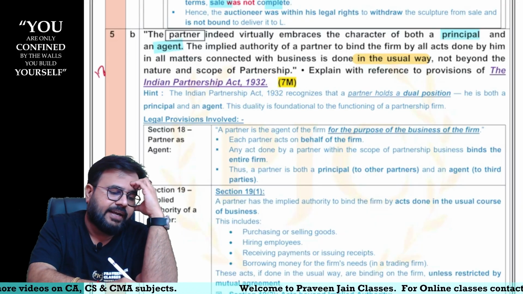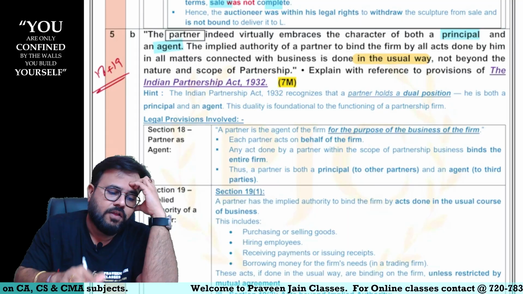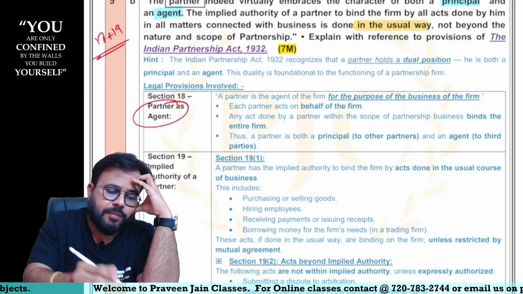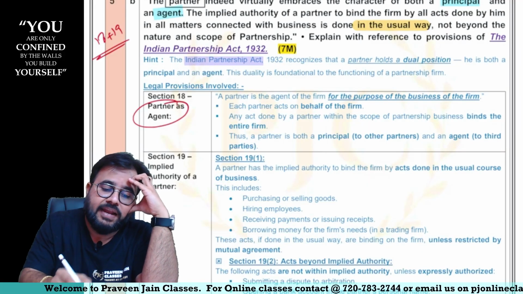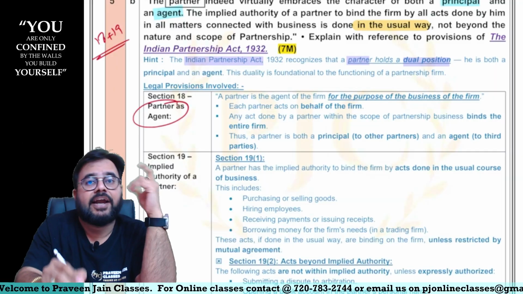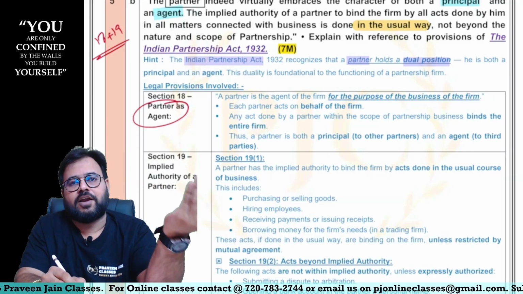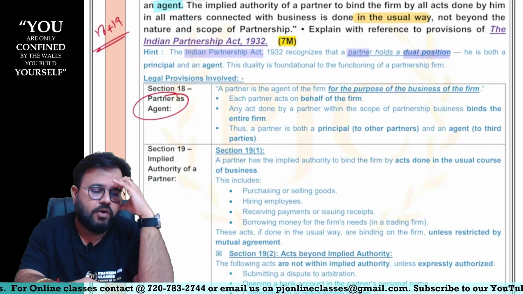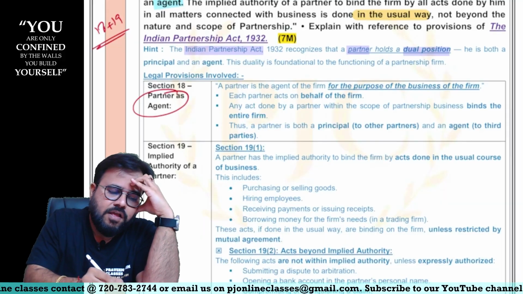So, can I say 18 plus 19 we have to refer, sir. So, can I say 18 is talking about partner as an agent. Always remember, Indian Partnership Act is recognizing a partner under a dual position. Means sometimes you are a principal, sometimes you are an agent, sir. Now let us see partner as an agent.